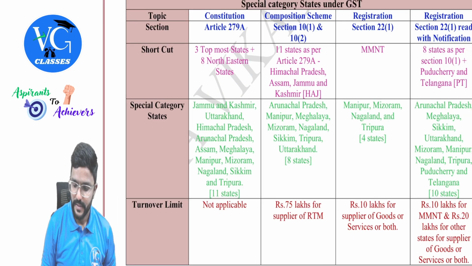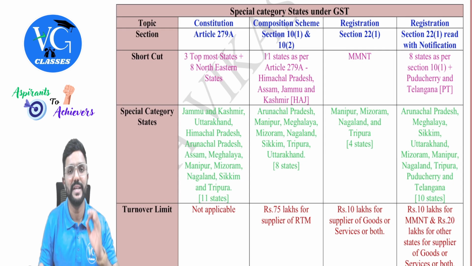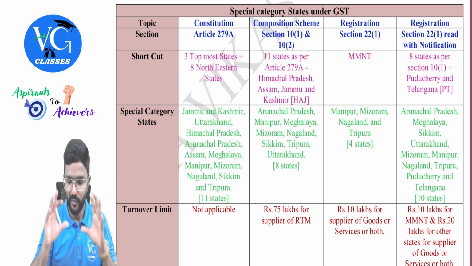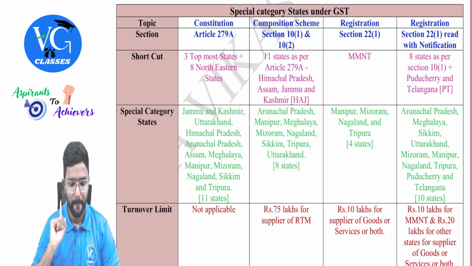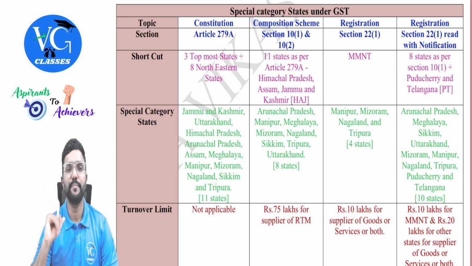Now coming to, sir, what are special states for GST purpose? So I have compiled it in one table, guys. Which are the special category states for GST purpose under different provisions? In one single table, I have tried to compile it. So please pay attention. Who should get registered? We are almost done. So I'm just taking an example of the special states as per the respective provisions.